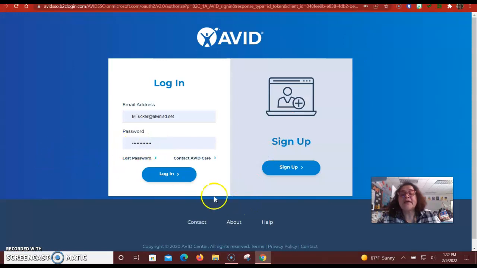because you as the coordinator will have the ability to register other people, but anybody who does not have an Avid account will have to create an Avid account. Do keep in mind, even though your campus is an Avid campus, if they've never done any type of Summer Institute, Digital XP, Avid workshops, anything like that, they do not have an Avid account. So you want to make sure that they go through this process right here that says sign up.